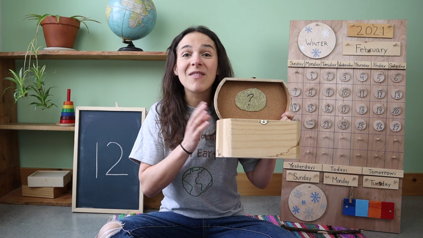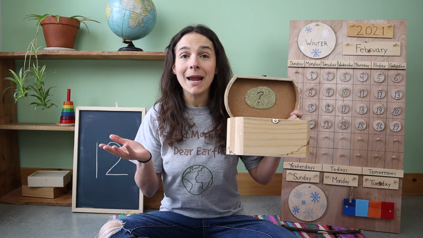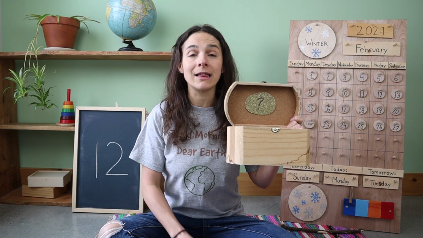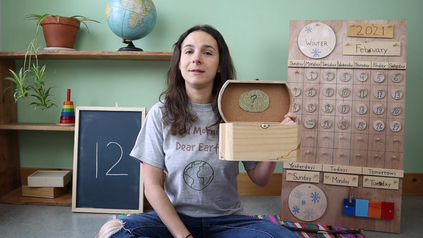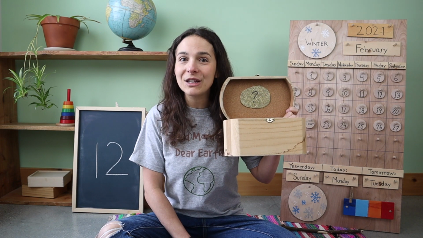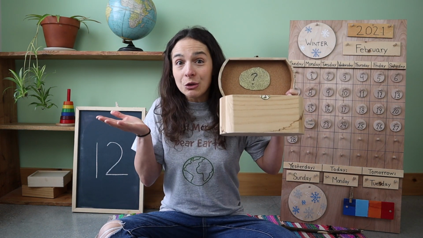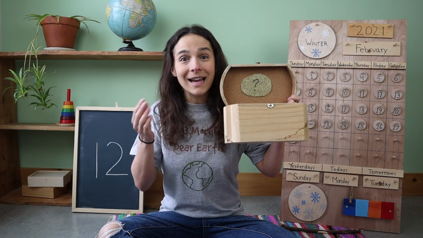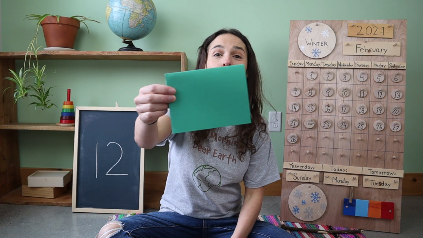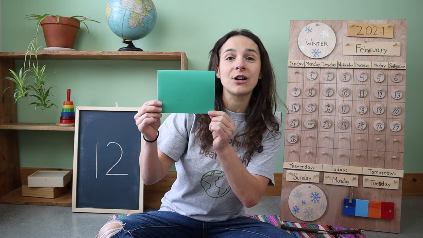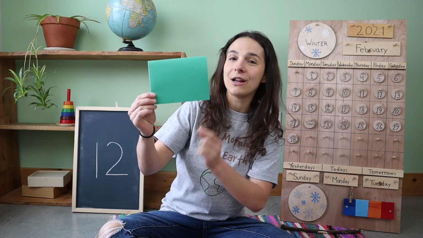Here we go. This is a color. Now you can make this color by combining the color blue with the color yellow. Here's your last clue. This is the color of grass. Do you know what it is? Let's see. The color green. Green starts with the letter G, G, G.